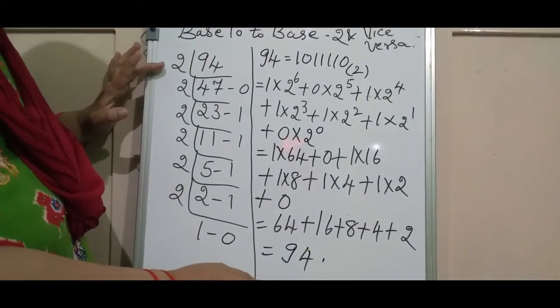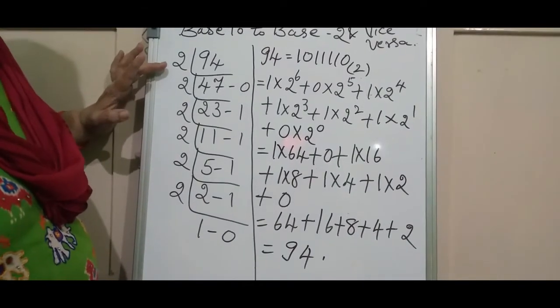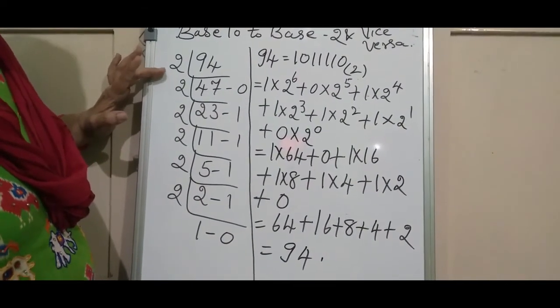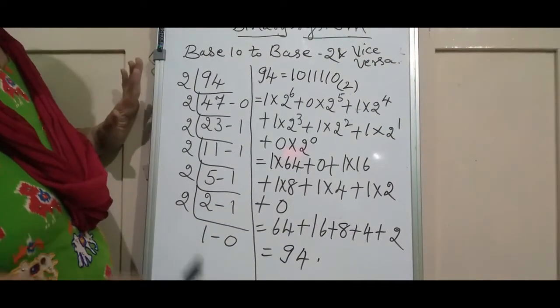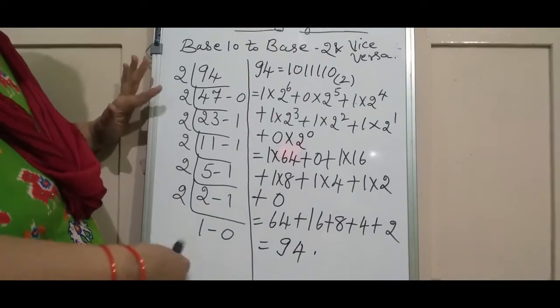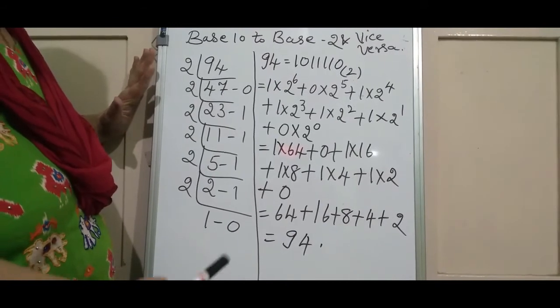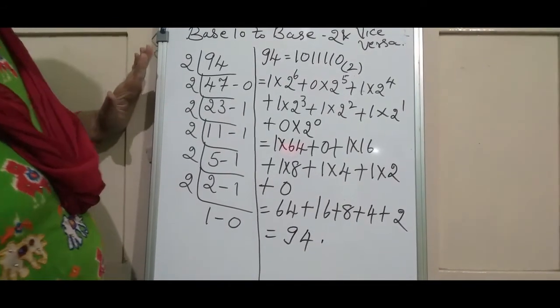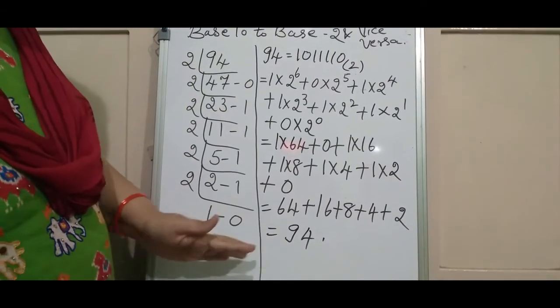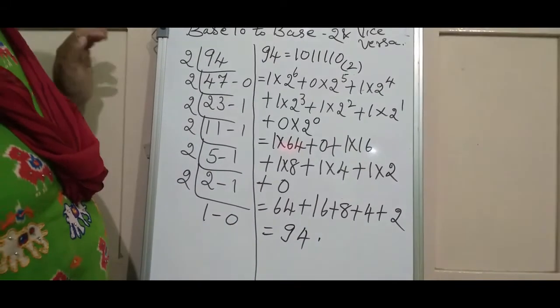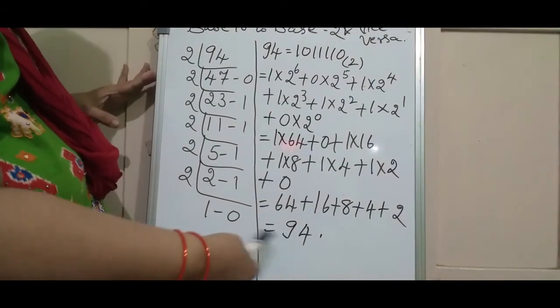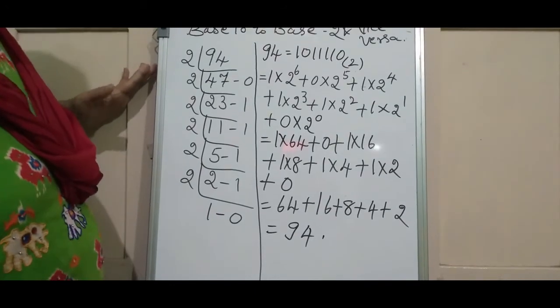See, while doing these problems, it will be just like fun for you also, and you can go on trying any number like this, conversion of decimal to binary or binary to decimal. This will be just like a verification also, and you need not ask anyone whether you have done the problem correctly. Here only you can go on judging what you have done.